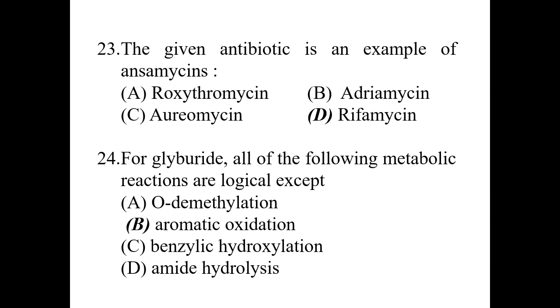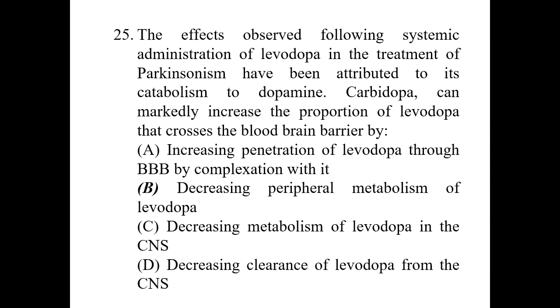Although it contains the benzene nucleus, that is the phenyl group, that may be oxidized, but it is not a primary route for metabolism of glibenclamide or glyburide. Benzylic hydroxylation, yes, a hydroxyl group can be added, so that can be hydroxylated. And amide hydrolysis means an amide group is there, so the amide group may be hydrolyzed and converted into an amino group. So the correct answer would be B for question 24.